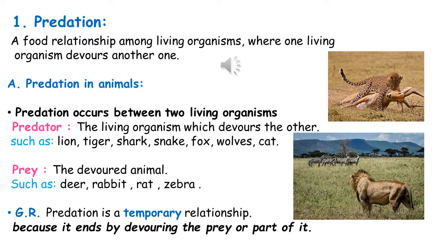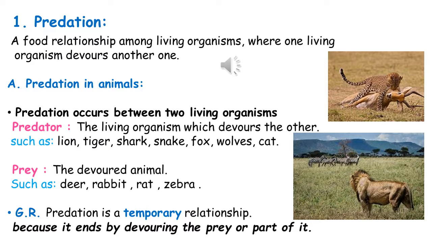Predation is a food relationship among living organisms where one living organism devours another one. Predation in animals: predation occurs between two living organisms. Predator, the living organism which devours the other, such as lion, tiger, shark, snake, fox, wolves, cat. Prey, the devoured animal, such as deer, rabbit, rat, zebra.